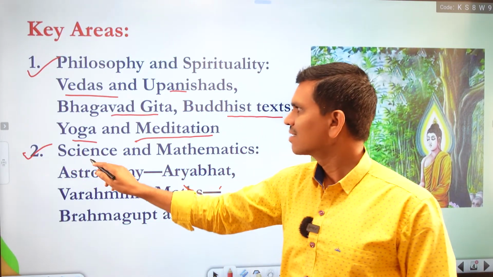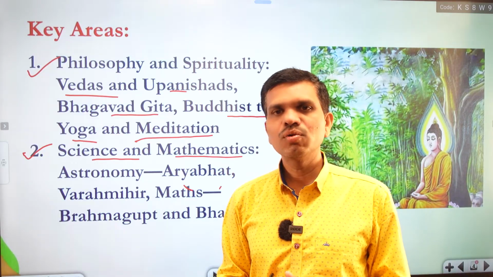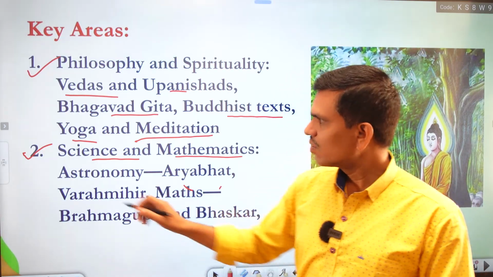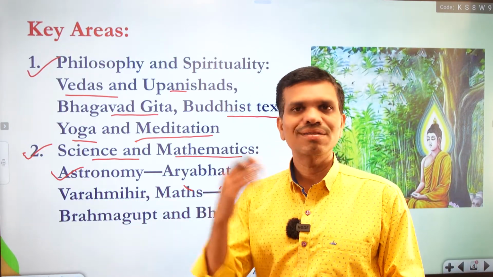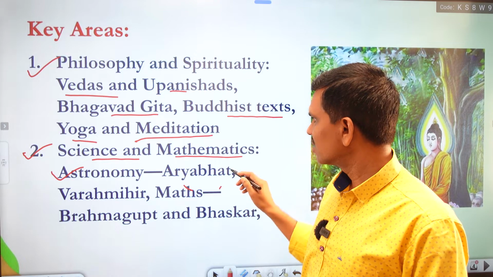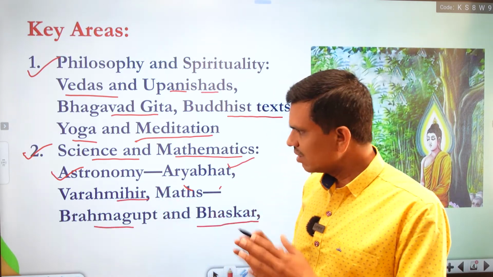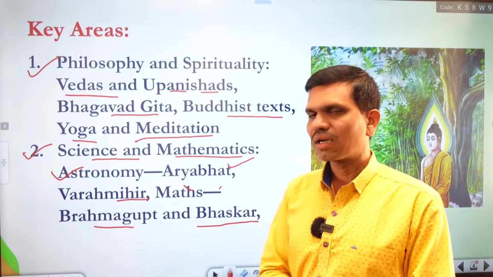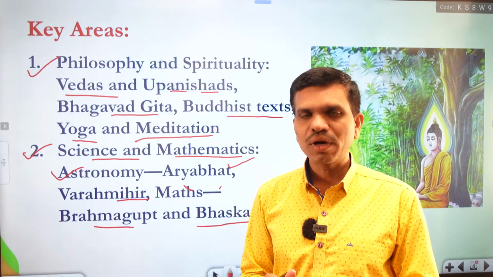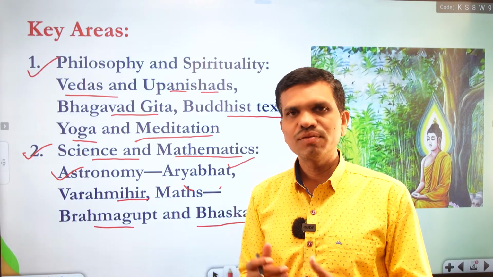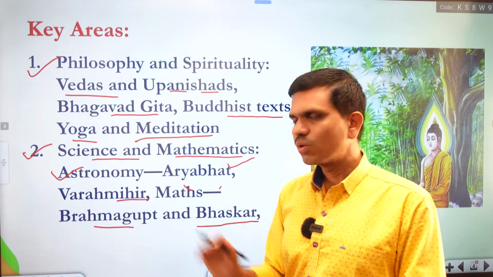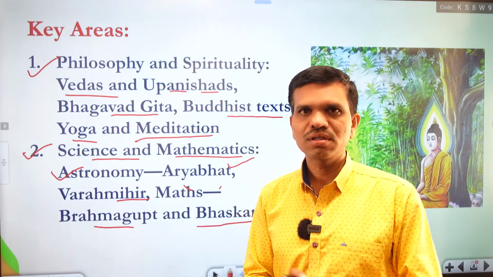Second, we have here science and mathematics. Now we all know how in ancient India science and mathematics were developed. So we have astronomy, which talks about the stars and the planets and the cosmos, where we have prominent scientists like Aryabhata and Varahamihira. In maths, we have names like Brahmagupta and Bhaskara, and the theory of Bhaskara is well known in the world: how he discovered zero, and how the world is benefited by the theory of zero and the decimal point. So, this is what we have in ancient India. These were the very bright stars of ancient knowledge systems in India.